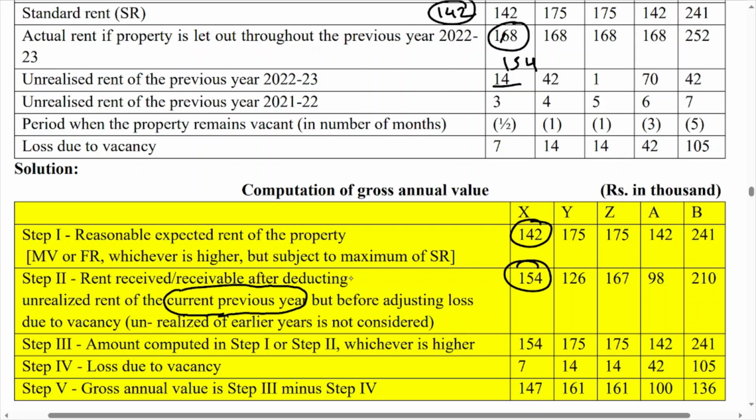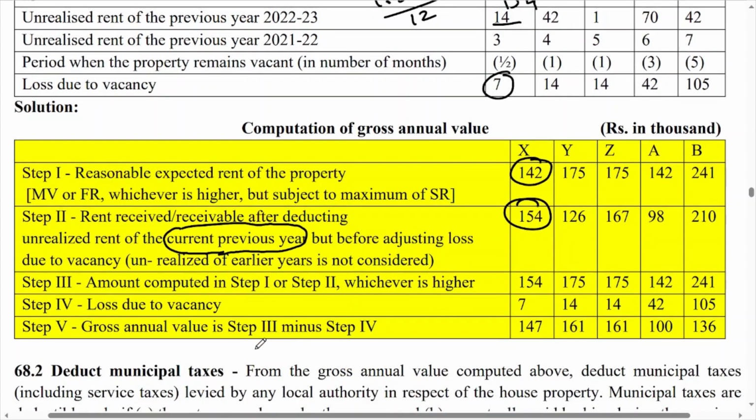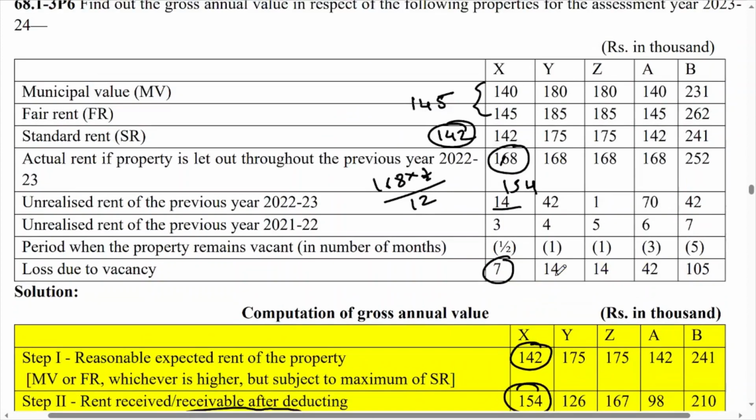Loss due to vacancy is given as half month. How can you find it out? 168 is for 12 months, so for half a month you multiply 168 by half and divide by 12. So you will get 7. So the gross annual value, step number 3 minus step number 4, is 147. If you deduct this 7, you will get 147.